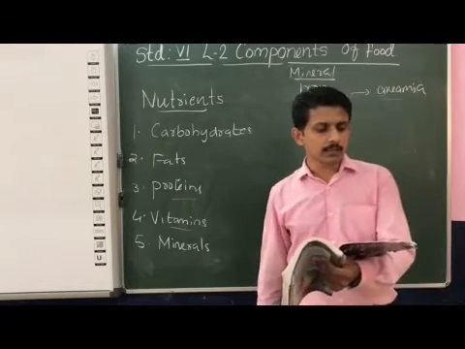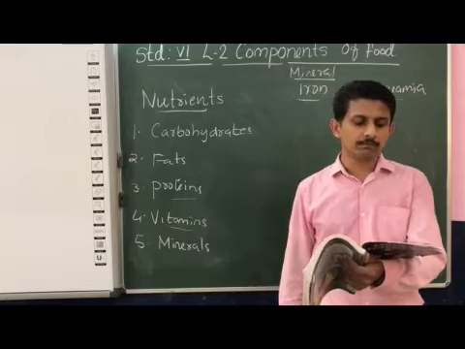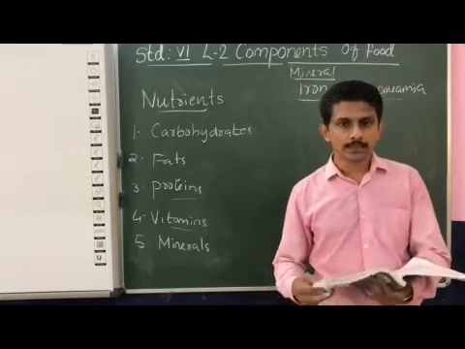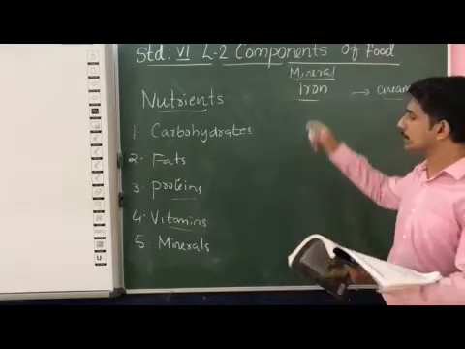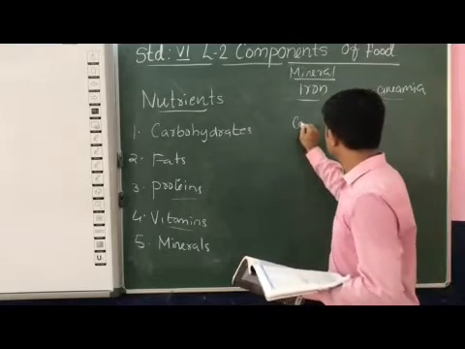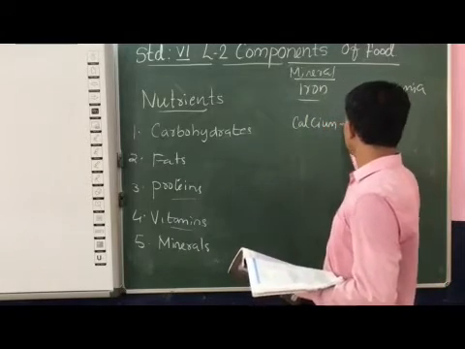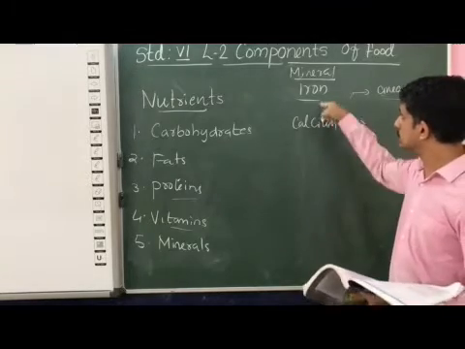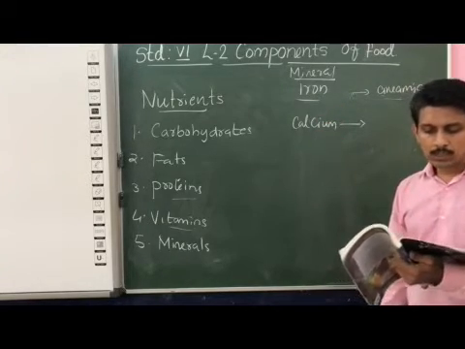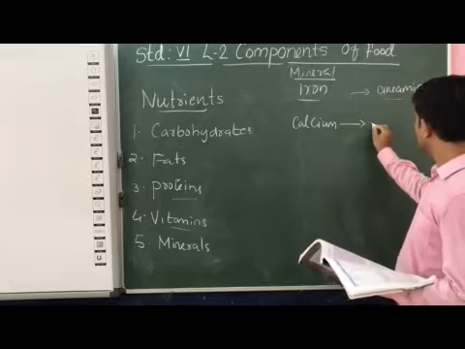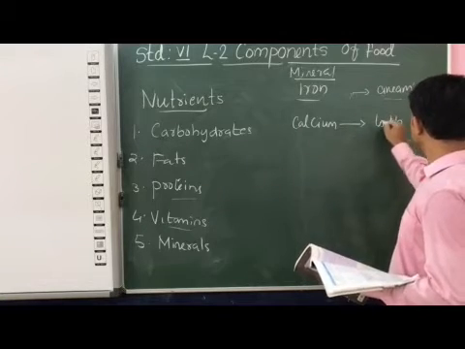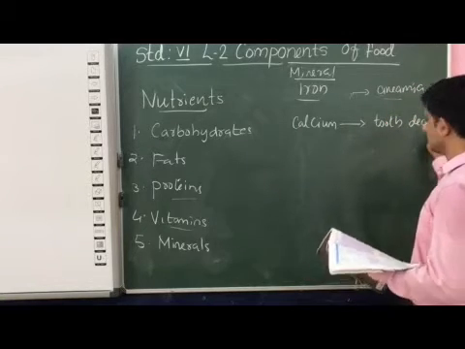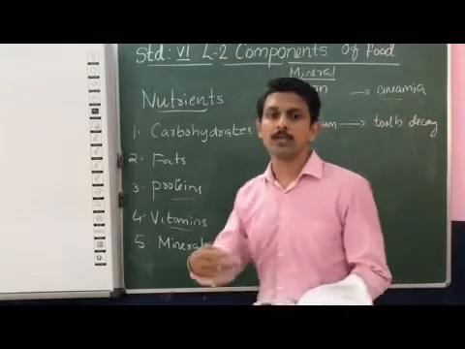Another type of mineral is calcium. Milk and milk products are considered the major sources of calcium. The deficiency of this mineral leads to tooth decay, or weak bones.